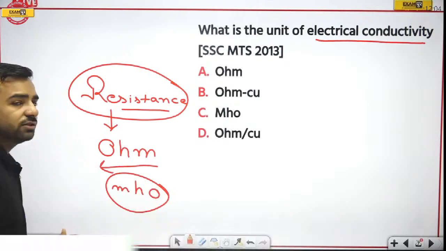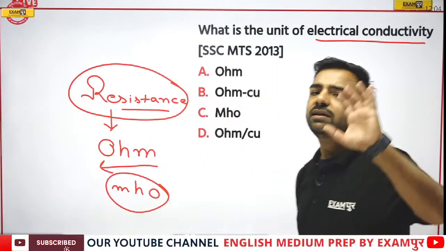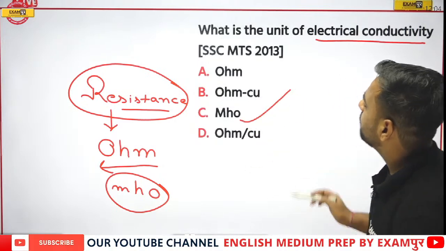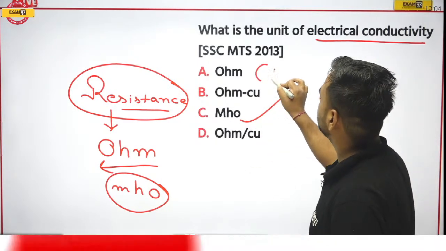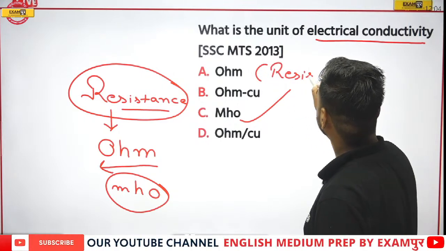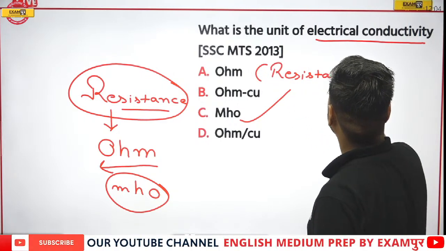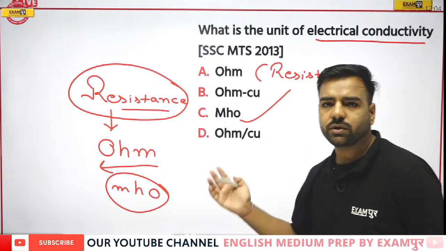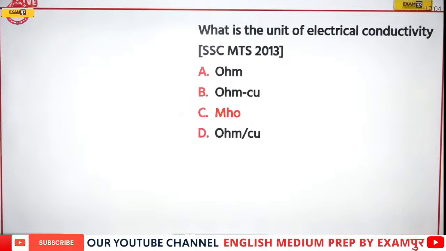So in this manner, you will be able to click the answer in the main exam as well. So yes, Navnita, you are absolutely correct. The correct answer is mho. But if I talk about this ohm, it was for resistance. So do not forget, the unit for resistance is ohm, and for conductivity, we have mho. So it's exactly opposite to each other.